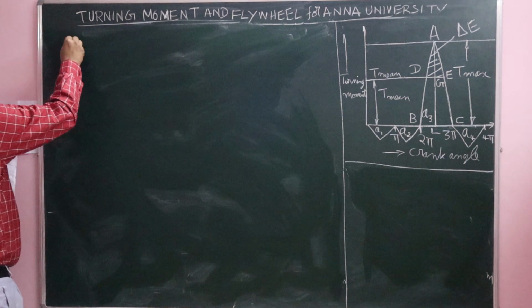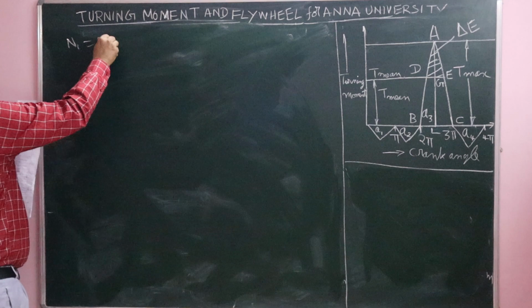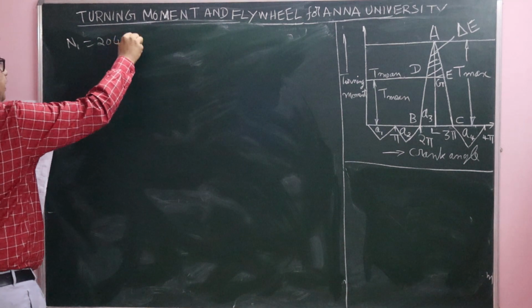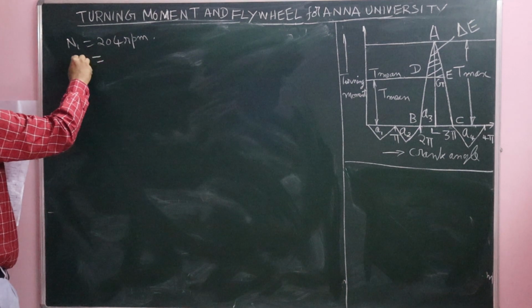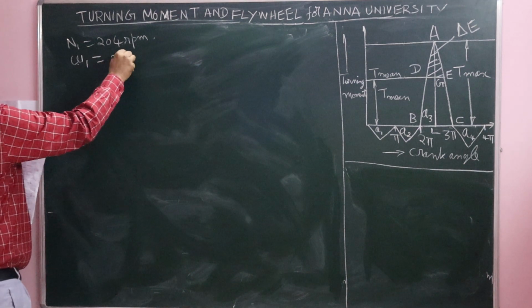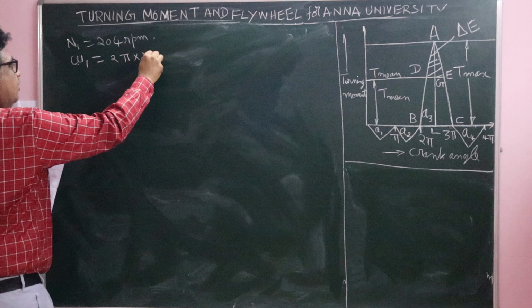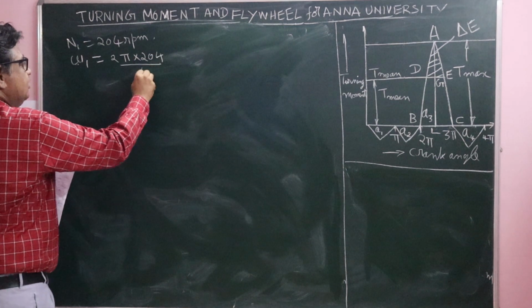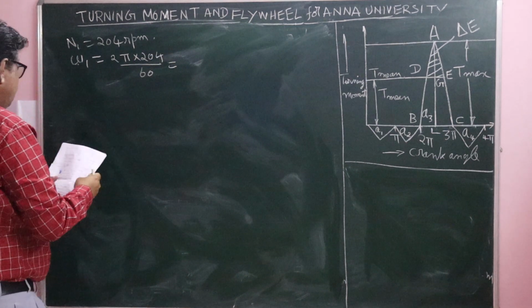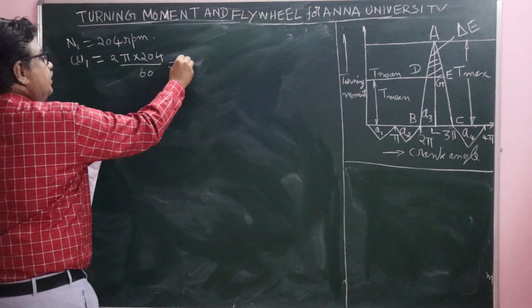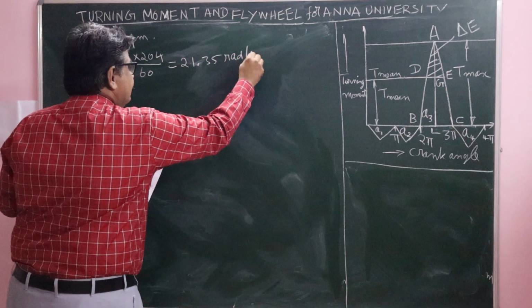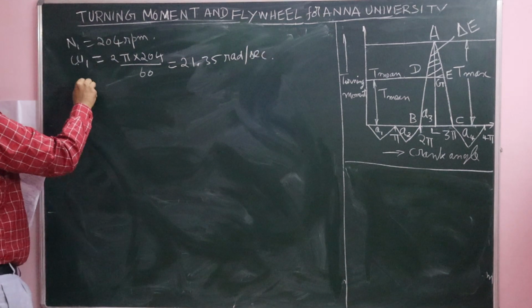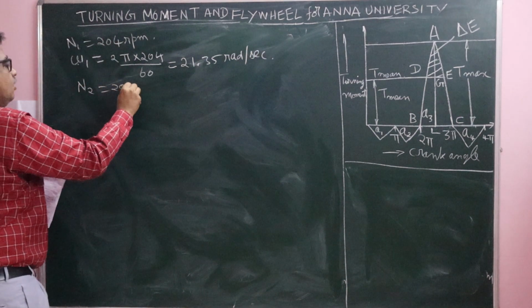Here we know N1 is 204 rpm. Therefore, angular velocity at maximum speed, omega 1, is 2π N1 by 60, which equals 21.35 rad/s. N2, the minimum speed, is 200 rpm.